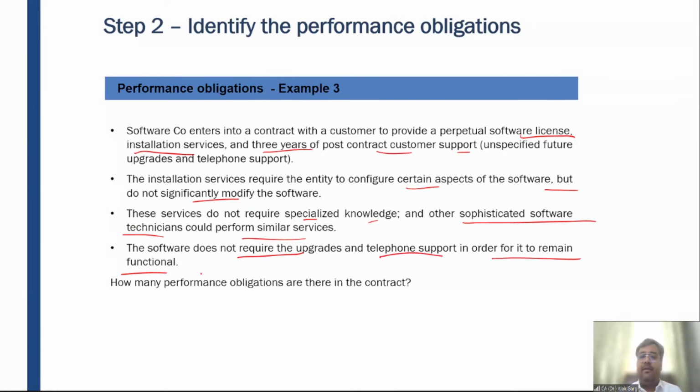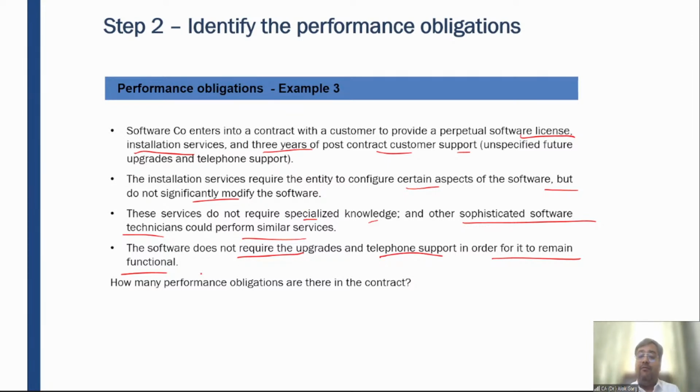These are not interdependent. Second, if the customer gets the license, it can get it installed on its own or with the help of an available technician. The customer can get customer support from another vendor, and even if the customer support is not there, the software will still remain functional, right?